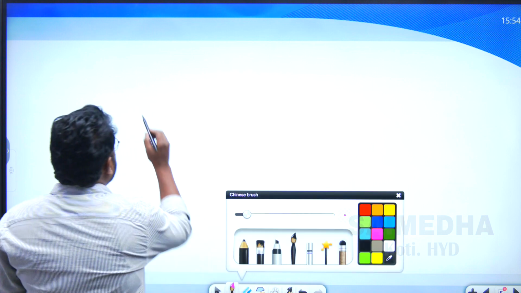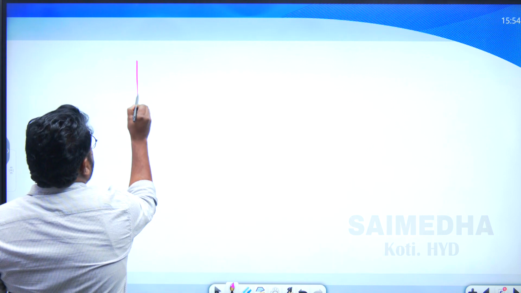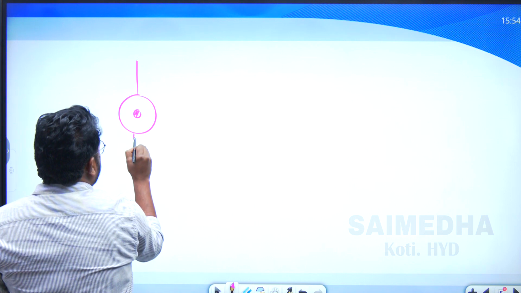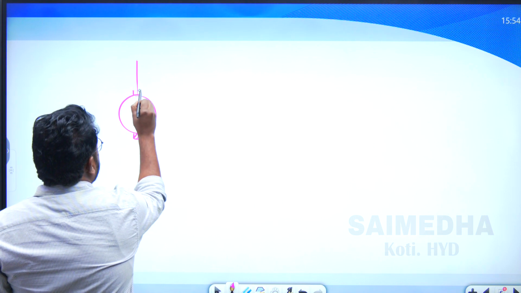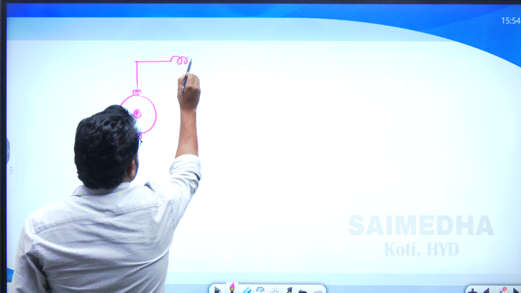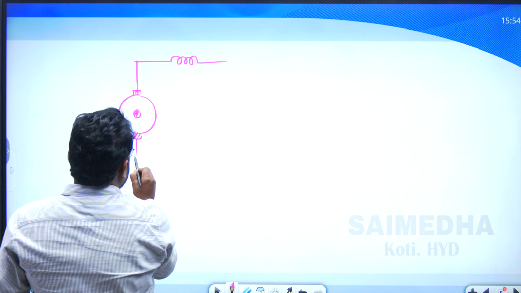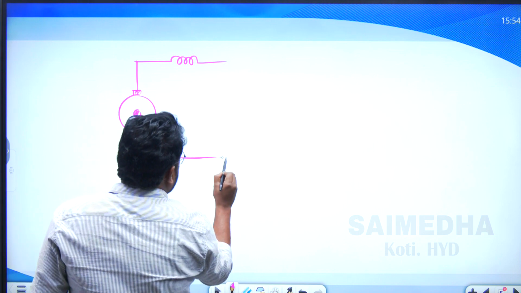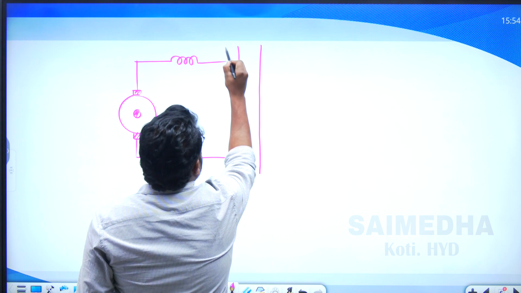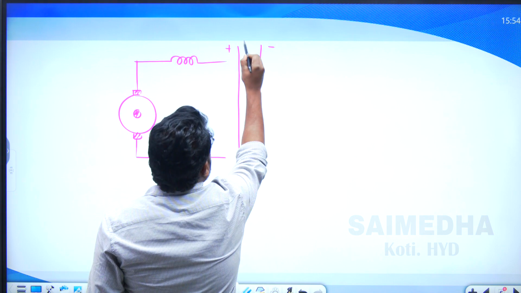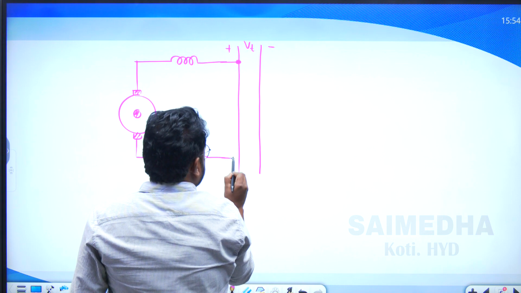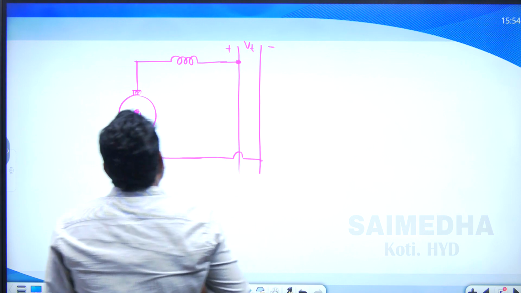So this is the diagram point of view. Suppose I am taking the armature winding terminals, this is the armature. The field winding is connected in series with the armature winding as shown in the figure. This supplies the power to the DC bus bar, with positive and negative terminals. In the case of the bus bar, the terminal voltage is constant.